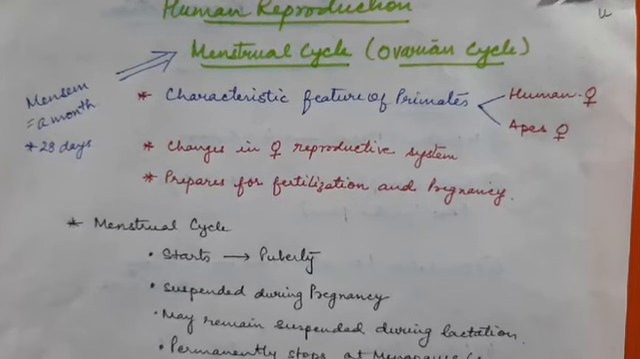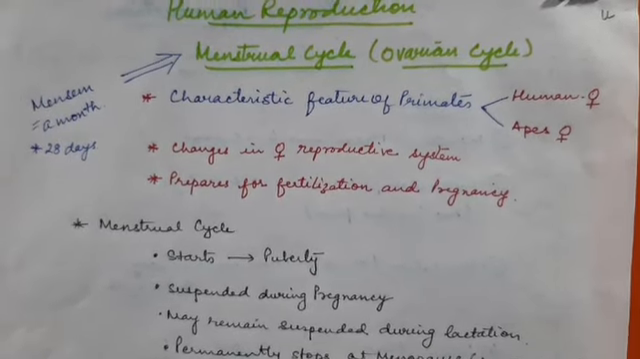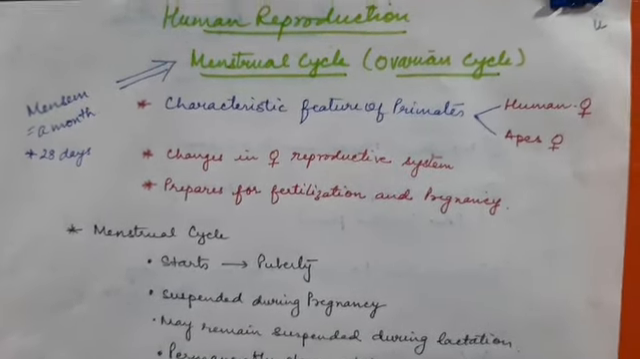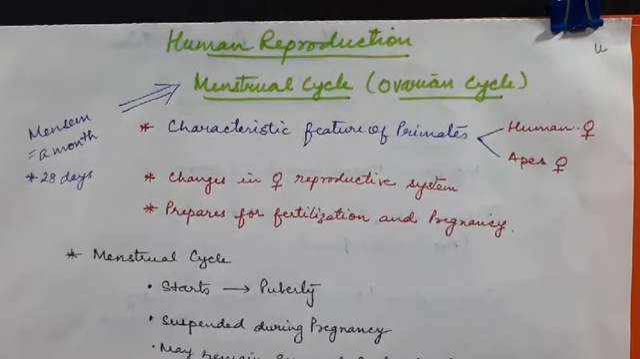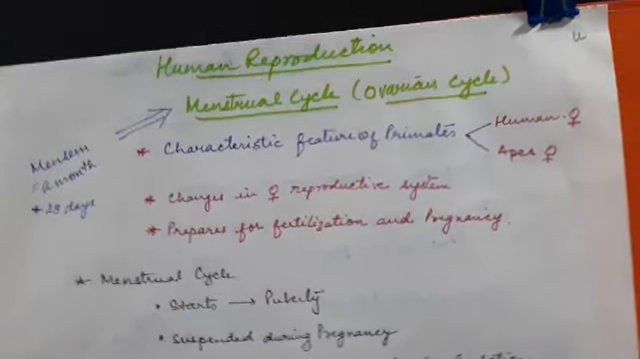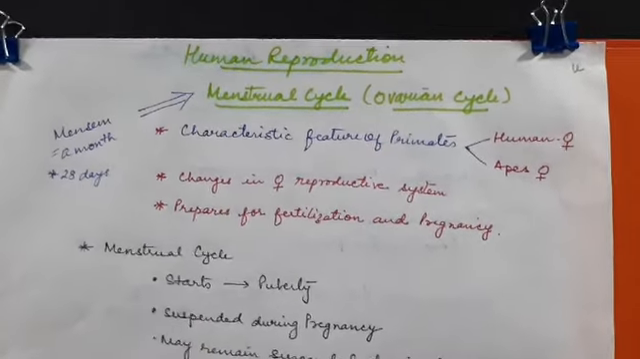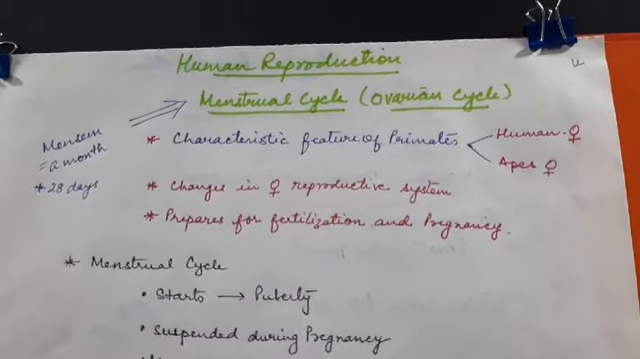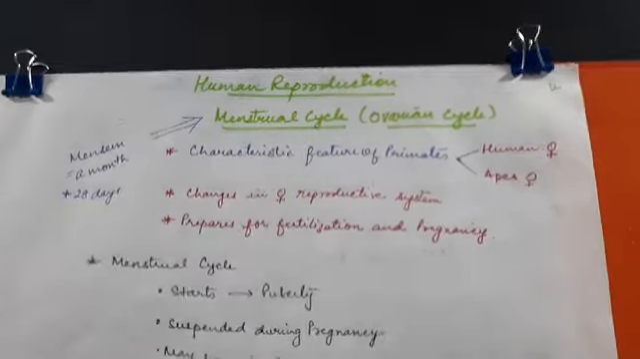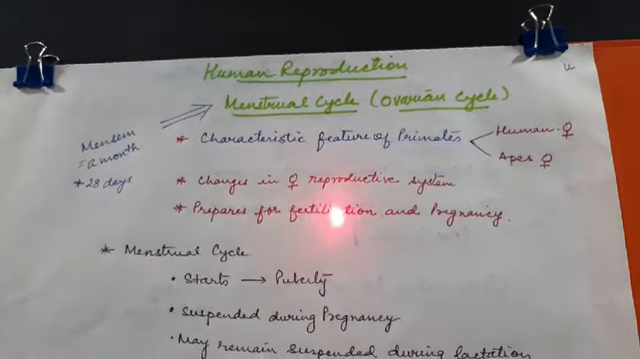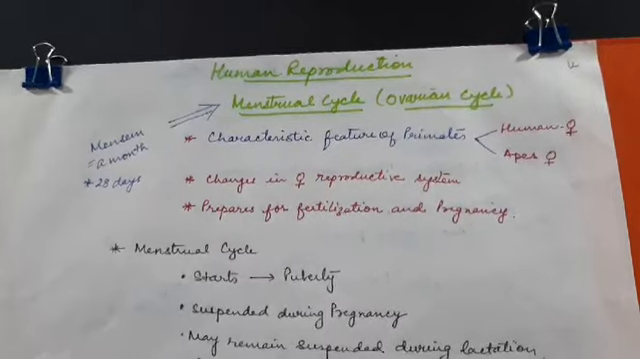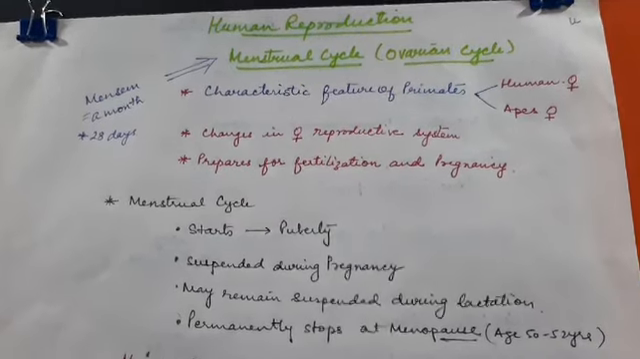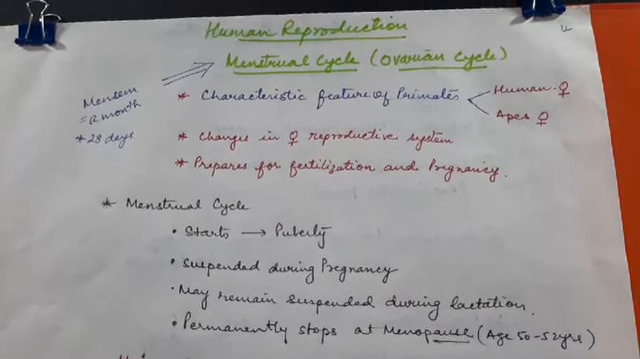This cycle actually represents the changes which take place in the female reproductive system, and these changes are required in the body so that the female is able to receive the sperm so that fertilization can take place, and if fertilization takes place it results in the formation of zygote and the implantation so that embryonic development can take place. So that means this cycle basically prepares for fertilization and pregnancy if at all that takes place. So this is actually the preparation that is required.